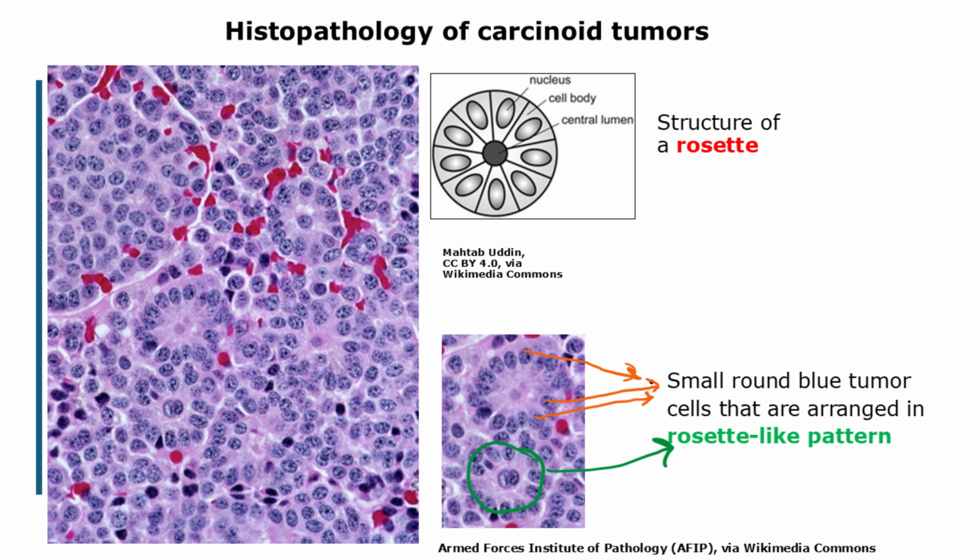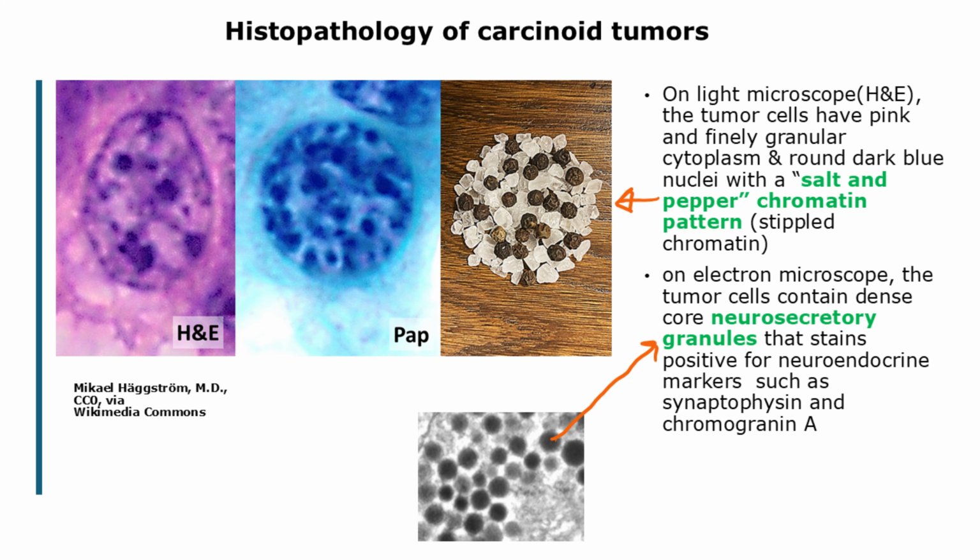Histologically, carcinoid tumors are characterized by nests of tumor cells arranged in a rosette-like pattern, meaning the cells are organized peripherally around a central lumen. The tumor cells have eosinophilic, or pink, finely granular cytoplasm and round dark blue nuclei with a salt and pepper or stippled chromatin pattern. As we have discussed, salt and pepper chromatin is typically seen in neuroendocrine tumors such as medullary thyroid carcinoma, carcinoid tumors, and pheochromocytoma.